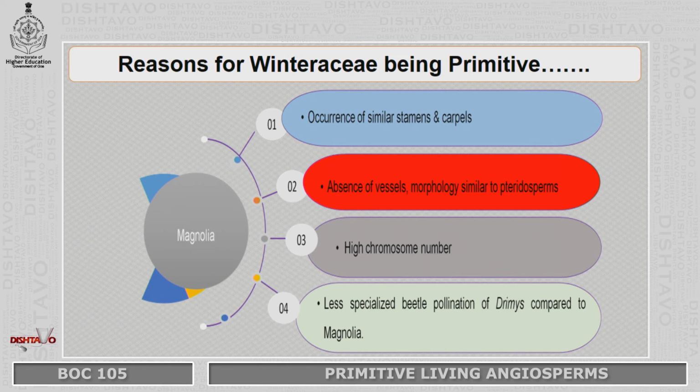Thirdly, they have a high chromosome number, and they also have a less specialized beetle pollination, which can be included under entomophily, that is insect pollination. Lastly, they have the less specialized beetle pollination, that is insect pollination, of Drimys, as compared to Magnolia.